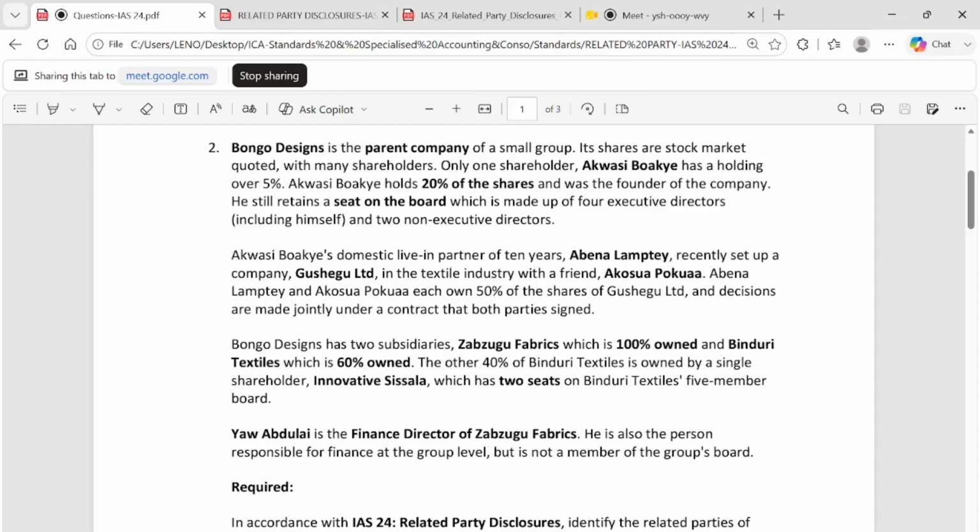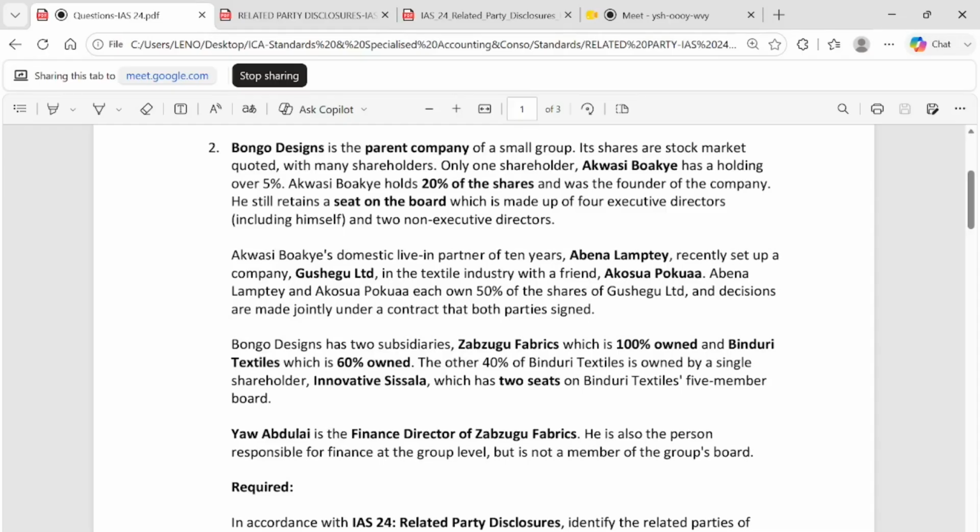So at all times, whether it's a company or a person, you should know from the beginning which person or company or institution they want to associate the related party transaction to. So when you read this, everything will relate to Bongo Design being a parent company. That is all. And it is a quoted company with shareholders.